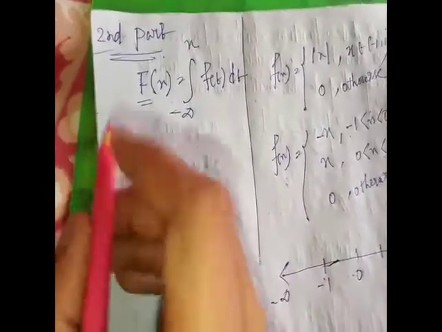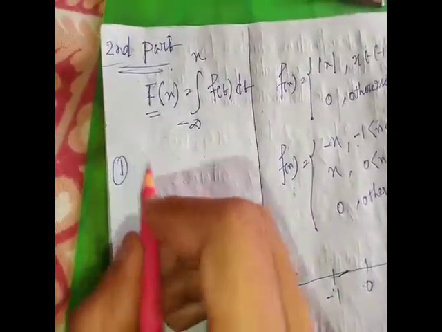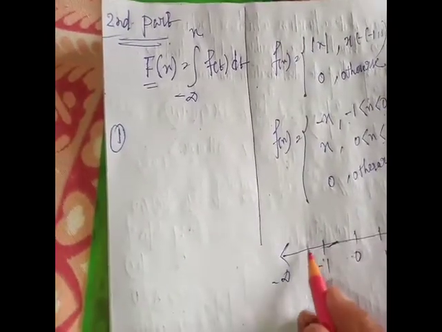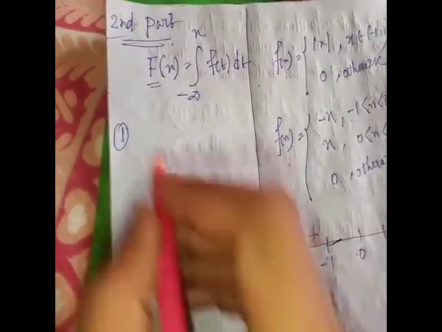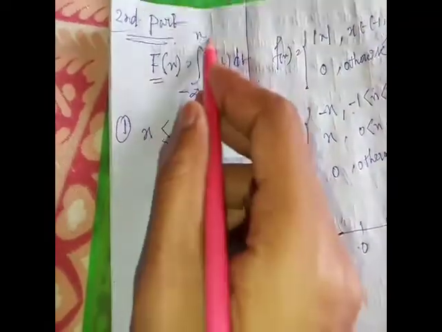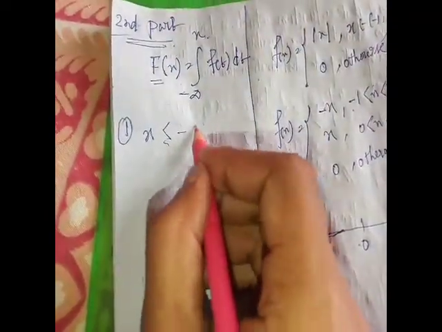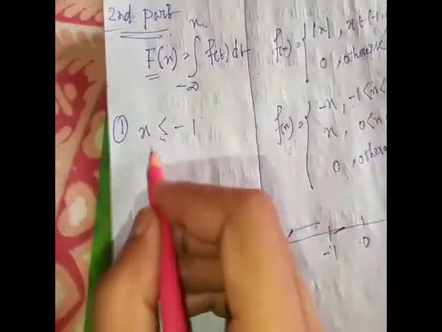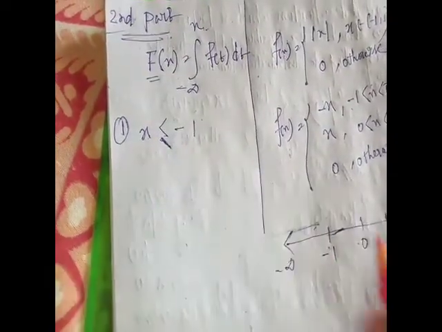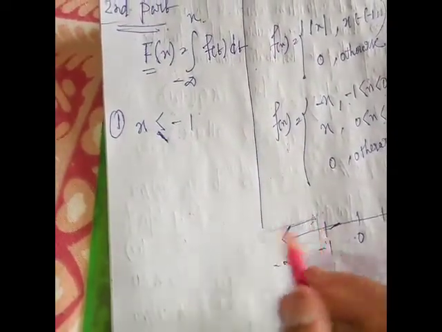Now we consider 4 cases. First case, when x is less than or equal to -1.